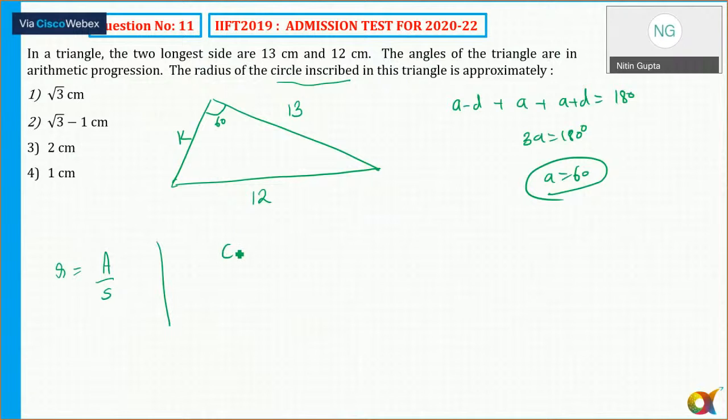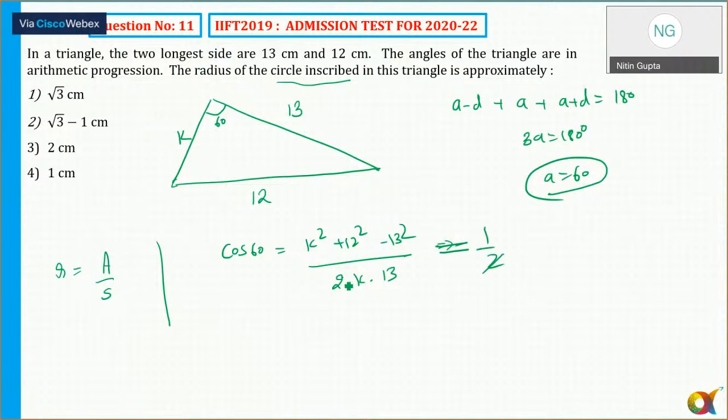I can say cos 60 degrees is equal to k square plus 12 square minus 13 square upon twice of k into 12. And what is cos 60? Cos 60 is equal to half. So you can substitute the value of cos 60, which is equal to half.